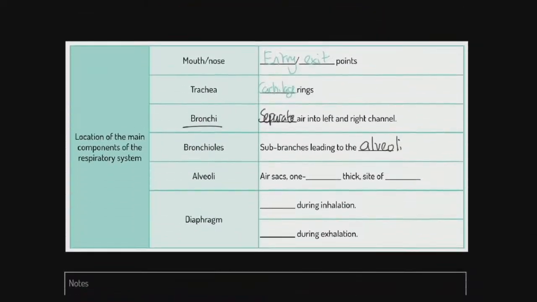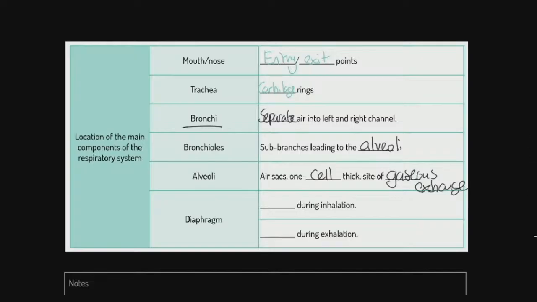A couple of things about them that we really want to be aware of. They are one cell thick. Now you big biology lovers, you'll know these are epithelial cells. I'm not going to get into that, but they are literally one cell thick. Therefore, they allow diffusion, a movement of gases across their membrane. But also, they are the site of gaseous exchange, or by all means say diffusion there. It's absolutely reasonable to do that.